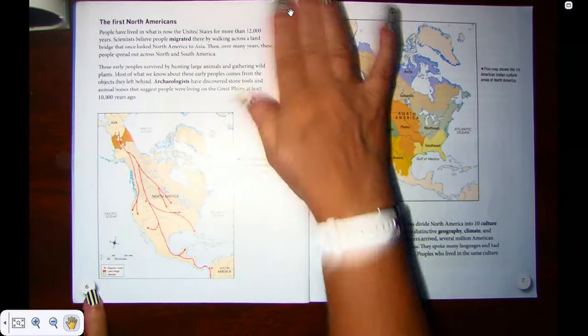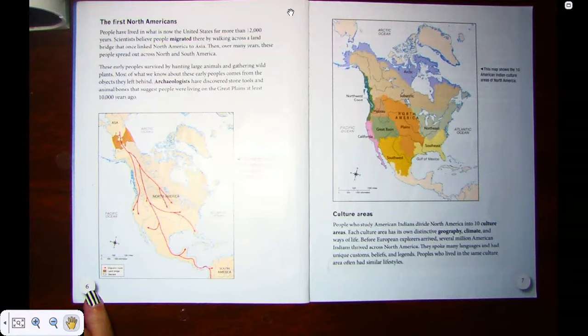The first North Americans. People had lived in what now is the United States for more than 12,000 years. Scientists believe that people migrated by walking across a land bridge that once linked North America to Asia. Then, over many years, these people spread out across North and South America. These early people survived by hunting large animals and gathering wild plants. Most of what we know about these early people comes from the objects they left behind. Archaeologists have discovered stone tools and animal bones that suggest people were living on the Great Plains at least 10,000 years ago.